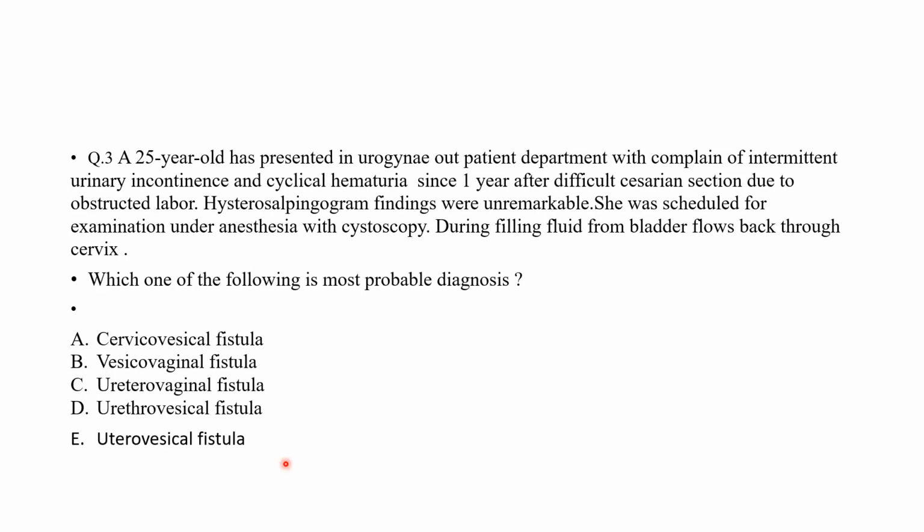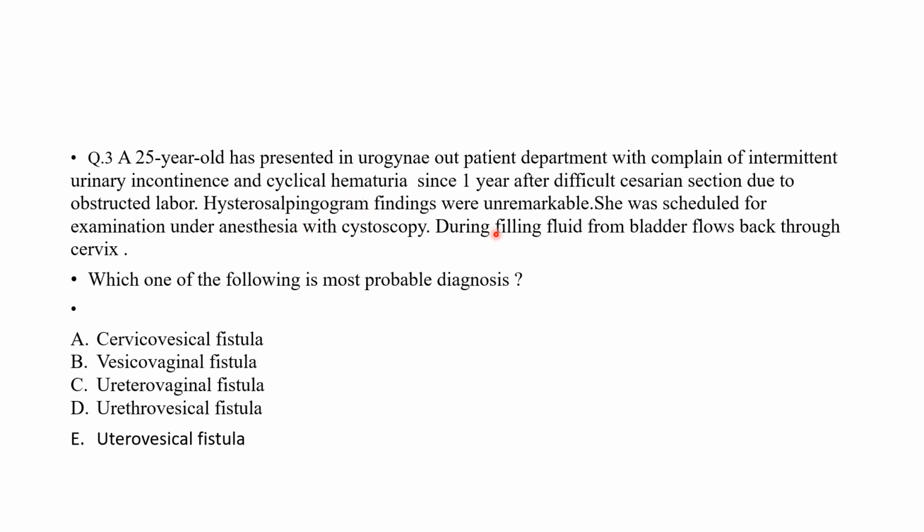Okay, so starting with our third MCQ, the scenario is a 25-year-old has presented in urogyne outpatient department with complaint of intermittent urinary incontinence and cyclical hematuria since 1 year after difficult cesarean section due to obstructed labor. So the hints in this scenario are intermittent urinary incontinence and cyclical hematuria, which could be most probably menorrhagia.